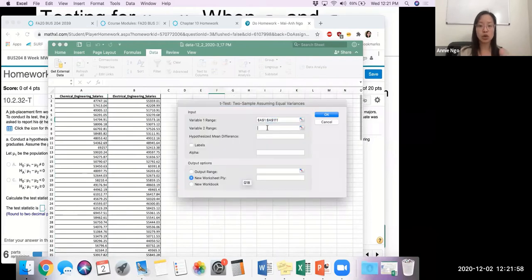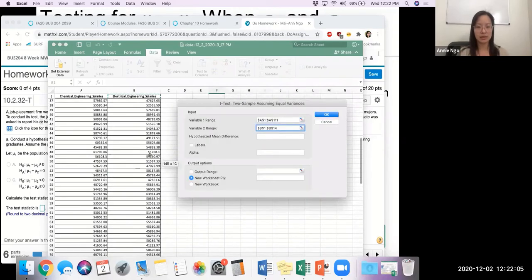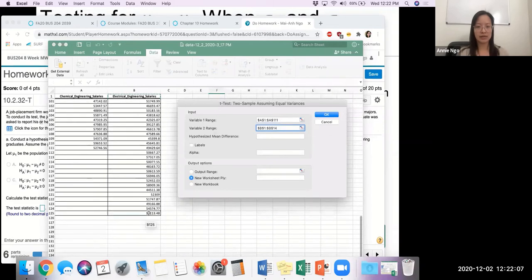Our variable 2, according to the homework, was supposed to be the electrical engineering. So again, I'll just click on my data and highlight it, or you can type it. Just kind of depends on your comfort level. But you want to make sure to highlight all the data from row 1 to the very last number that you see. And then this is also a good time to double check. Looking at my A1 to A111, yep. And for my B column, B1 to B125.